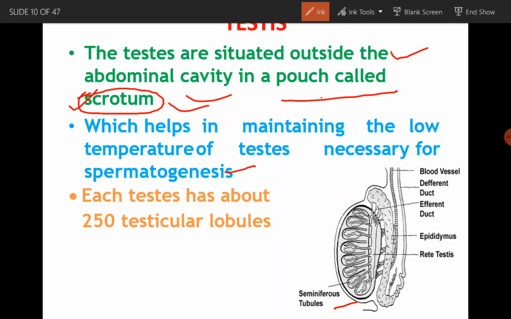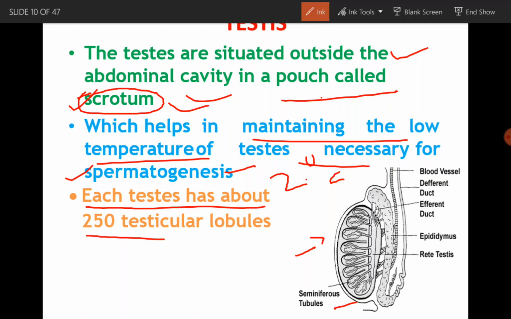Why? Because the scrotum maintains about 2 degrees lower temperature, which is necessary for spermatogenesis. How much lower? About 2 degrees Celsius. Our body temperature is 37 degrees Celsius, but the spermatogenesis process requires only about 35 degrees Celsius, which is only possible outside of the body, inside the scrotum.